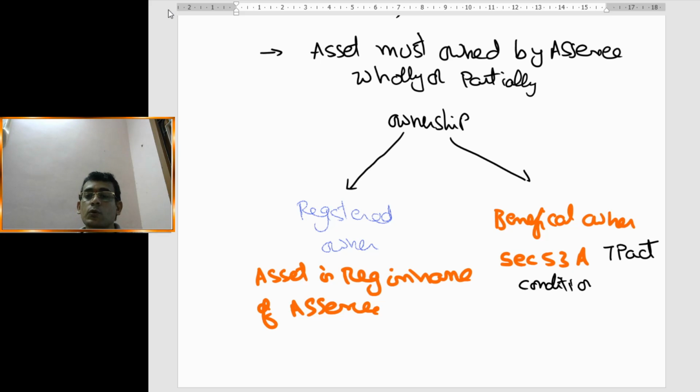Condition number 1: ownership is transferred from seller to buyer. Then the first condition is satisfied, and it indirectly says the property passes from seller to buyer. That is what ownership transferred means.